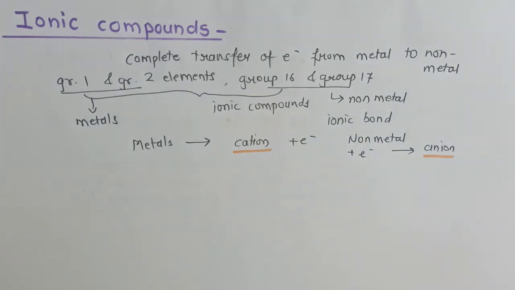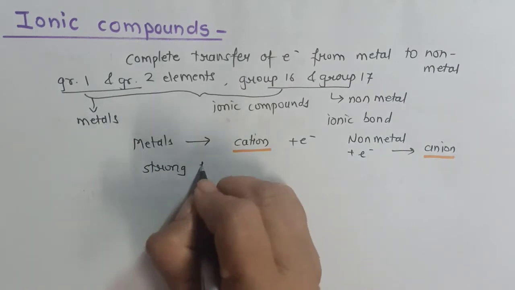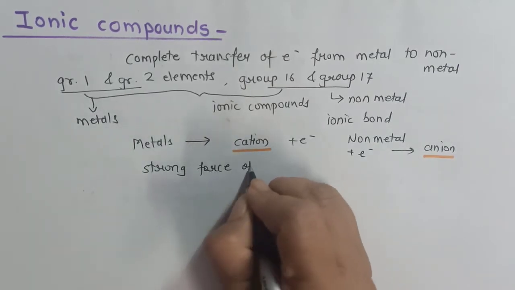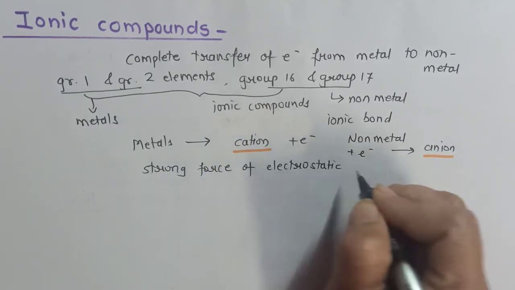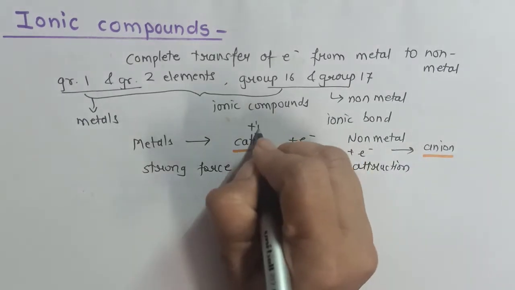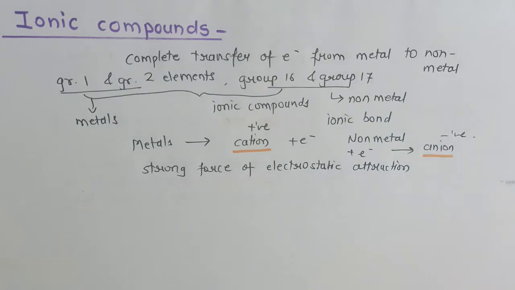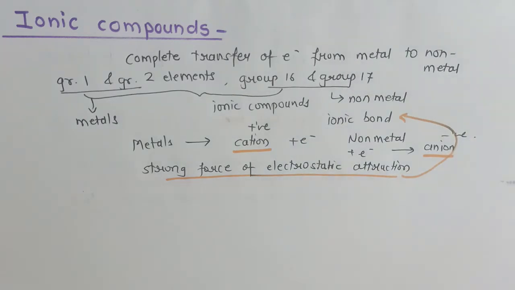Both are oppositely charged and therefore a strong force of electrostatic attraction is developed in them, as cation is positively charged and anion is negatively charged. So a strong force of attraction is developed between them and that results in the formation of ionic bond. So this is the main reason.